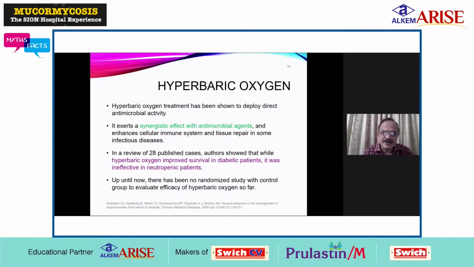Hyperbaric oxygen treatment has been shown to have direct antimicrobial activity. It exerts a synergistic effect with antimicrobial agents and enhances cellular immune system and tissue repair in some infectious diseases. In a review of 28 published cases, authors showed that while hyperbaric oxygen improved survival in diabetic patients, it was ineffective in neutropenic patients. Up till now, there have been no randomized studies with control groups to evaluate efficacy of hyperbaric oxygen.